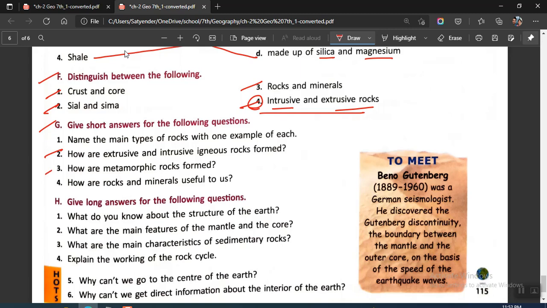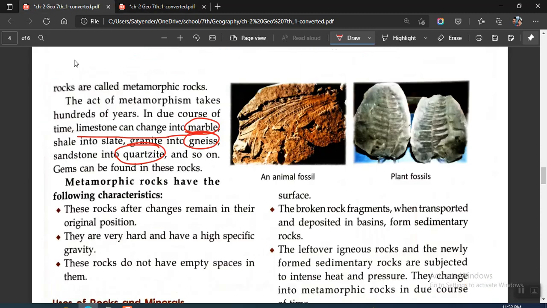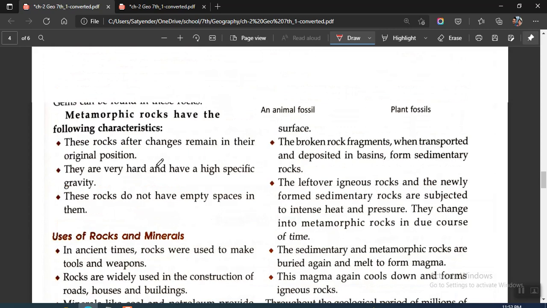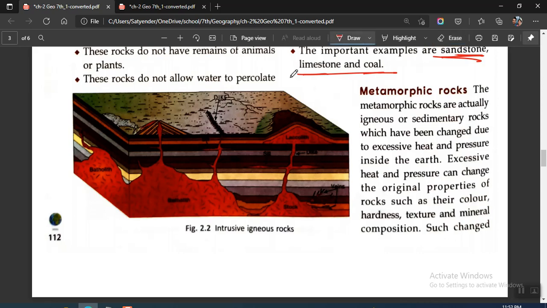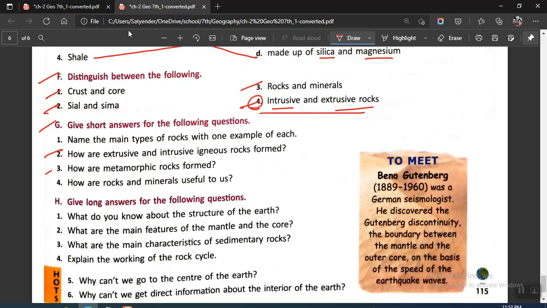Okay, moving on to the third one, we have how are metamorphic rocks formed. So for this we come to the paragraph which is related to metamorphic rocks. Okay, we have this. Hold on a second, let me just clear it off. Okay, you start from here. Metamorphic rocks are actually igneous and sedimentary rocks which have been changed due to excessive heat and pressure inside the earth. You can write till this point only. This is your answer to G3.